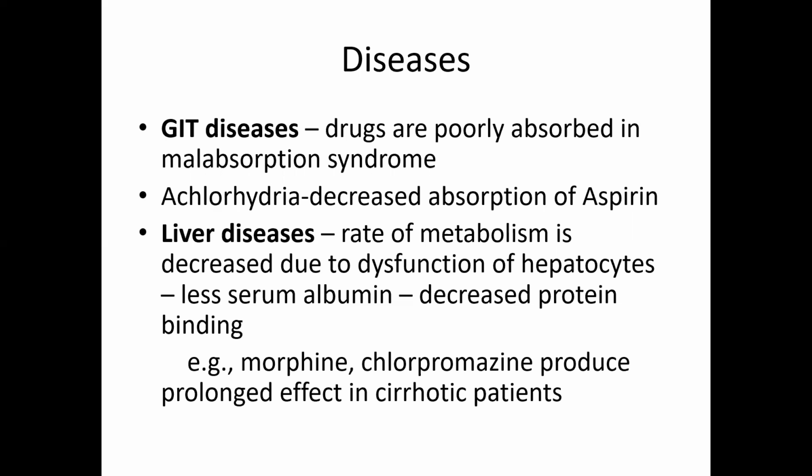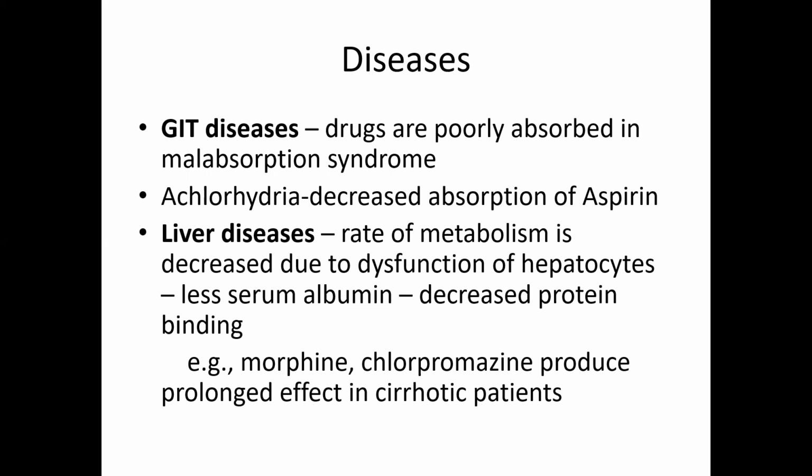Presence of certain diseases can influence pharmacokinetics and pharmacodynamics of the drugs. In gastrointestinal diseases, drugs are poorly absorbed in malabsorption syndrome, and absorption of ampicillin is reduced in celiac disease, but absorption of cephalexin and cotrimoxazole is increased in celiac disease. And achlorhydria decreases the absorption of aspirin.